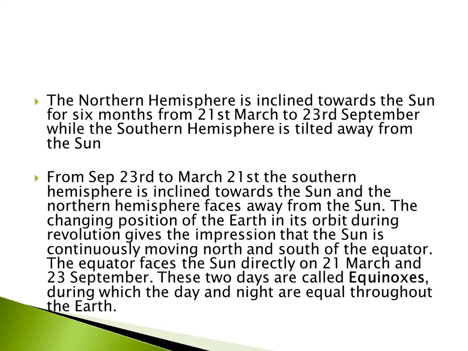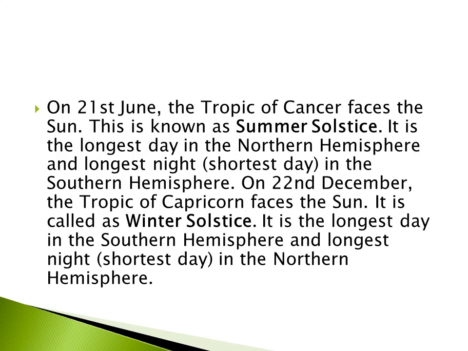The equator faces the sun directly on 21st March and 23rd September. These 2 days are called equinoxes, during which the day and night are equal throughout the Earth. On 21st June, the Tropic of Cancer faces the sun. It is known as summer solstice. It is the longest day in the northern hemisphere and the longest night, shortest day, in the southern hemisphere.